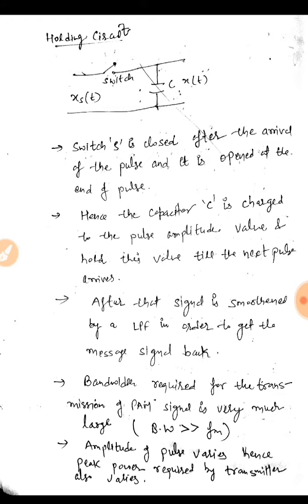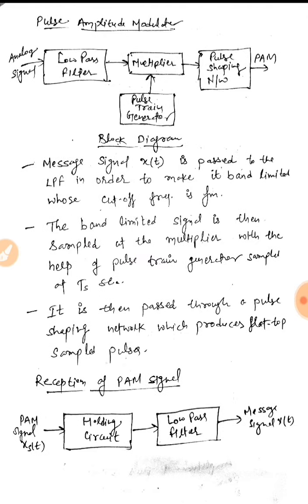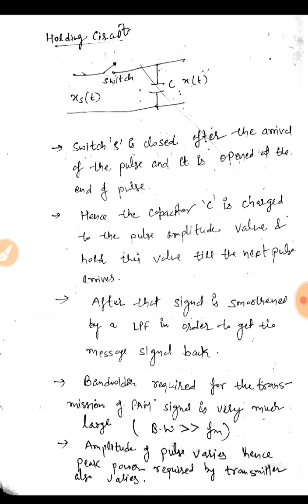After that, the signal is smoothened by a low pass filter. We have used a low pass filter in the end in order to get the message signal back. This is our low pass filter, as you can see in the block diagram. The bandwidth required for the transmission of a pulse amplitude modulated wave is very much larger than the modulating signal. That is, the bandwidth of the PAM is much greater than fm.